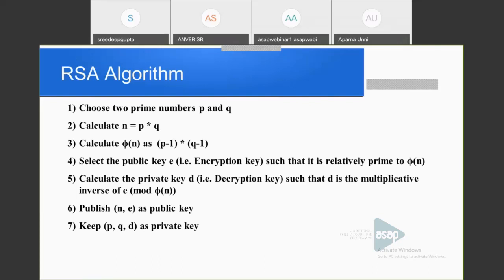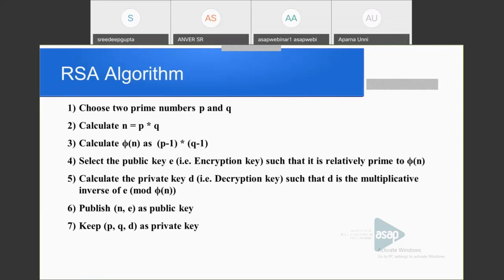Then select the public key, here the small letter e. The small letter e is called the public key or the encryption key, such that it is relatively prime to phi of n. So we choose some e that is relatively prime to phi of n.